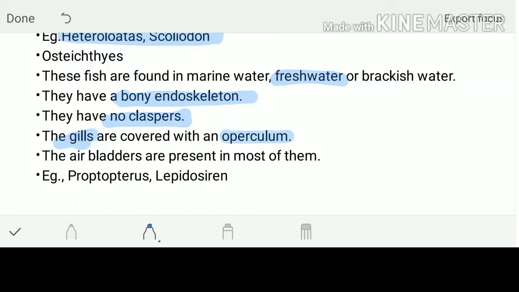In the case of the osteichthyes, only the operculum is present. And the air bladder is present in the osteichthyes for buoyancy and balancing. Examples given here are Protopterus and Lepidosiren. But I can give you some simple examples as well, like Rohu, Katla, Mrigal: Labeo rohita, Catla catla, Cirrhinus mrigala. These are special types of osteichthyes, the teleosts, which are bony fishes.